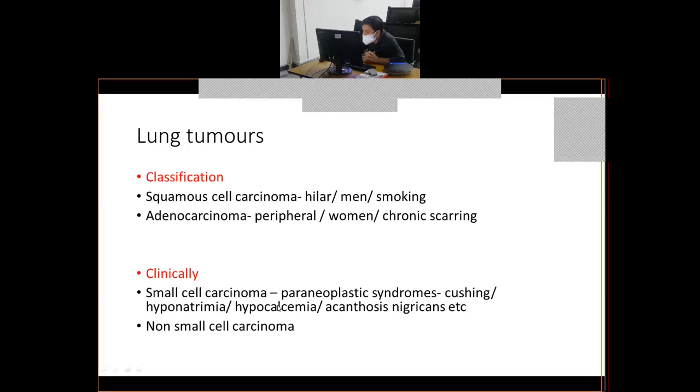And if it is a non-small cell carcinoma, then you will consult an oncosurgeon. The oncosurgeon will decide whether the tumor is operable or not operable. If it is operable, in case of a non-small cell carcinoma, the surgeon will operate on the lung tumor along with chemotherapy and radiotherapy. So you will decide your treatment and prognosis. You will explain the prognosis to the patient beforehand based on the diagnosis you have got from pathology, and then you will proceed with your treatment accordingly. So this is about lung tumors.